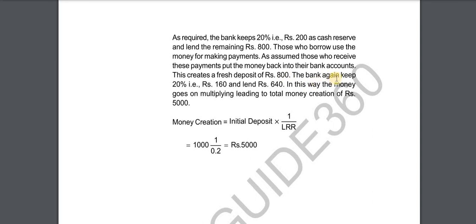800. The bank again keeps 20%, that is rupees 160, and lends rupees 640. In this way, the money goes on multiplying, leading to the total money creation of rupees 5,000. Money creation is equal to initial deposit into 1 by LRR, that is 1000 into 1 divided by 0.2, is equal to rupees 5,000.